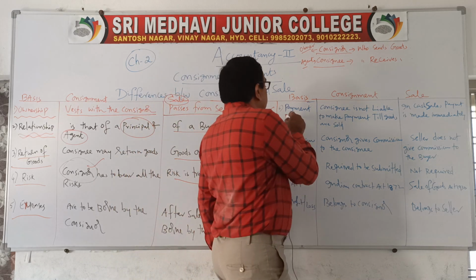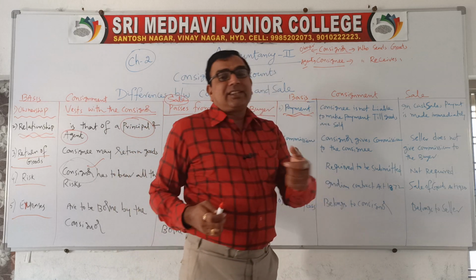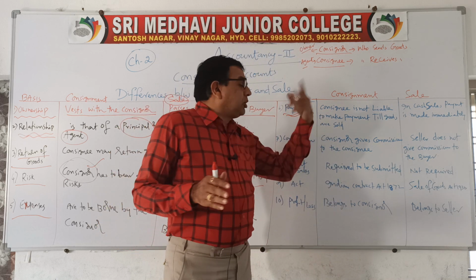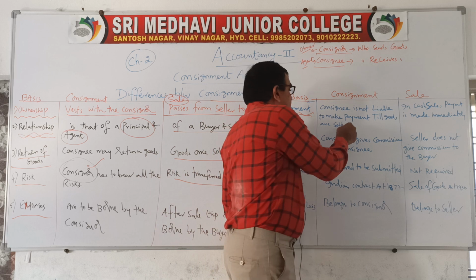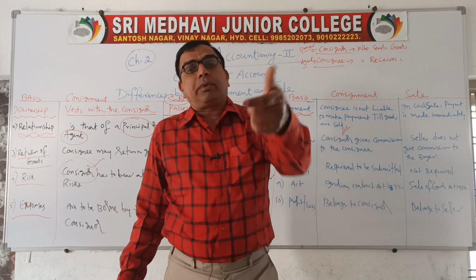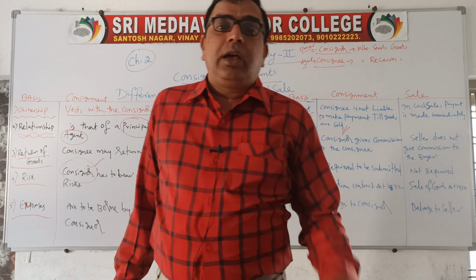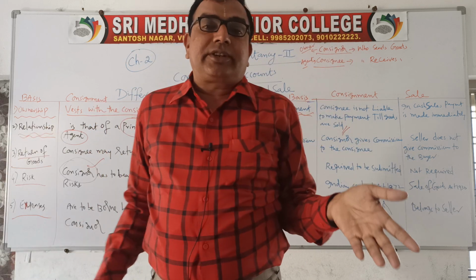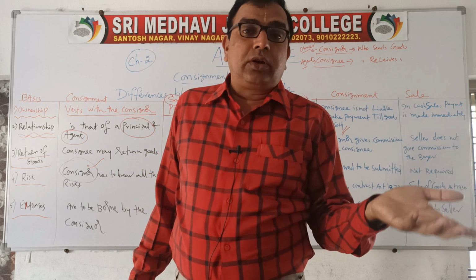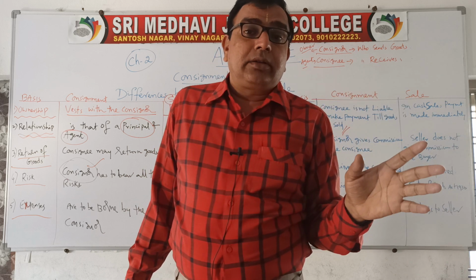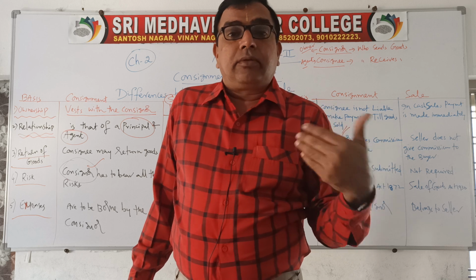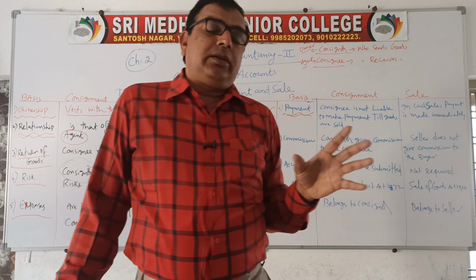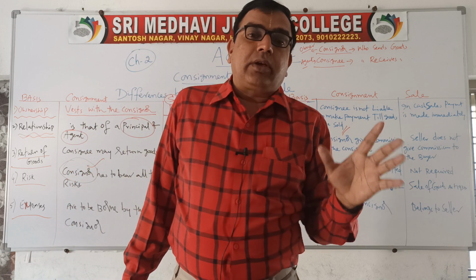Next, payment. That means when the cash is to be paid. Consignee is not liable to make the payment till the goods are sold. Even though you send goods to the consignee, you cannot demand the payment from the consignee unless the goods are sold in the market. So the consignee is relieved of payment till the goods are sold. Consignor cannot demand, why are you lagging, why can't you pay the money. You cannot demand money from the consignee unless they are sold.